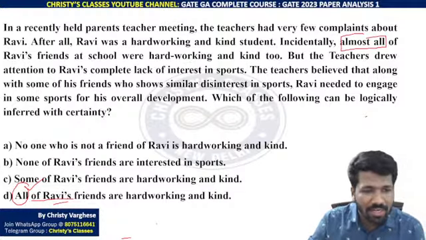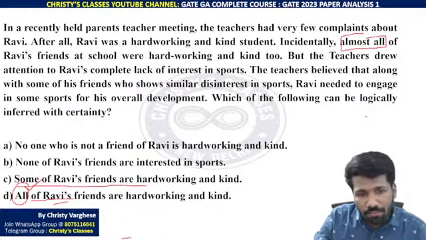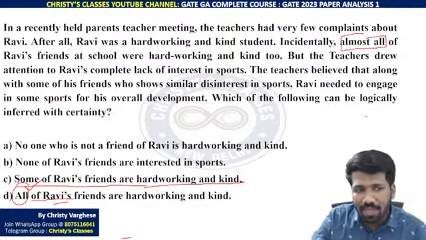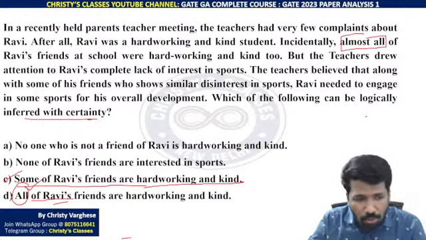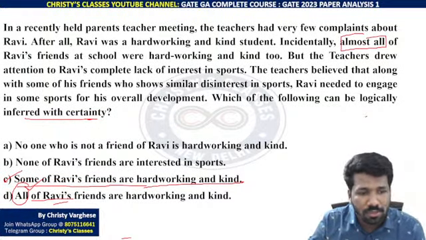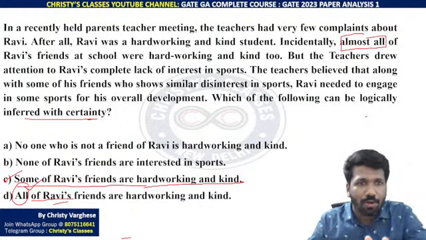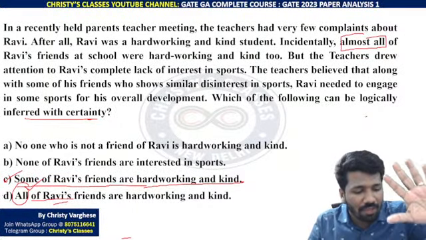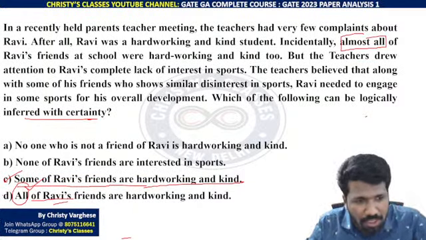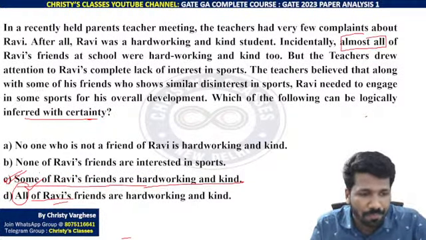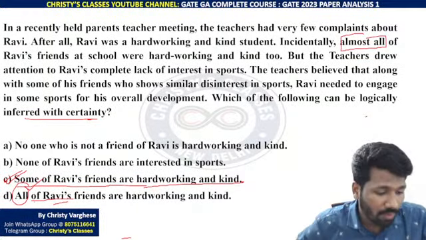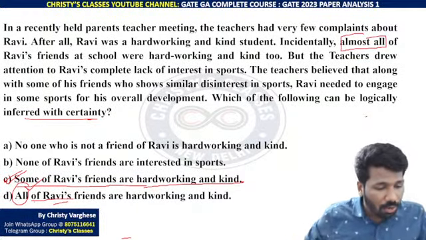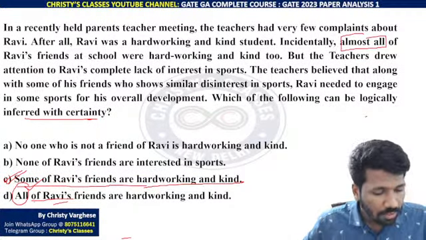Are you all understanding? So in this context, some of Ravi's friends are hardworking and kind, we can infer with certainty. But if the option almost all is there, that is a better choice. So I am not confirming the answer because we are not sure the exact question is like this. If the exact question is like this, among the 4 options, some of Ravi's friends is the better option. If almost all was there in an option, that is a better choice. So that is what I can say about this question. Did you all understand? Please respond.